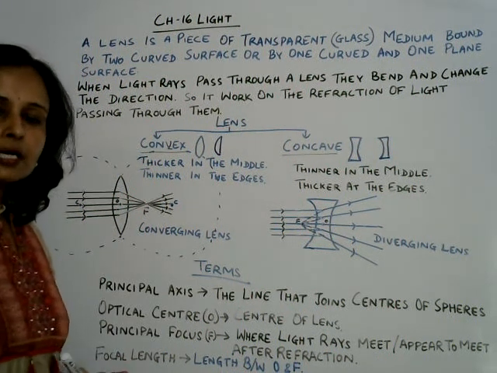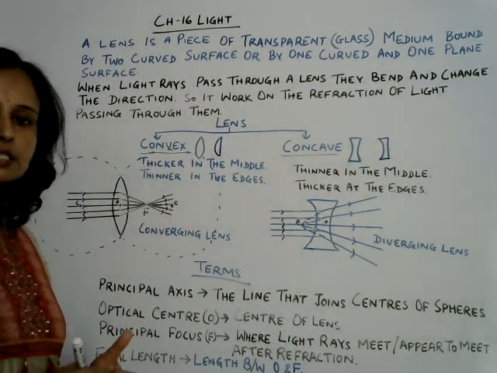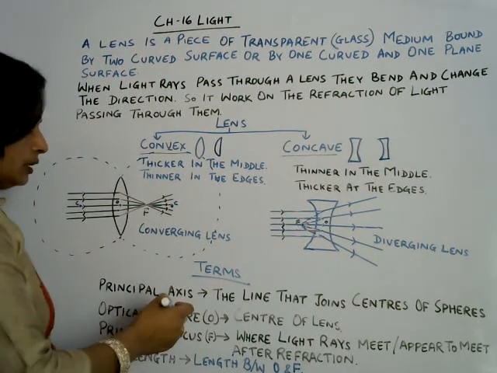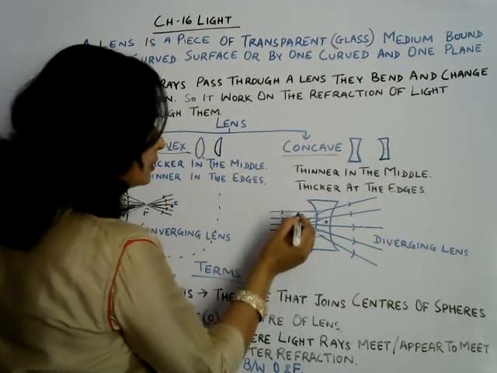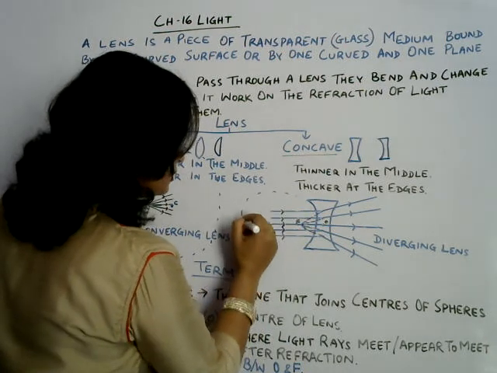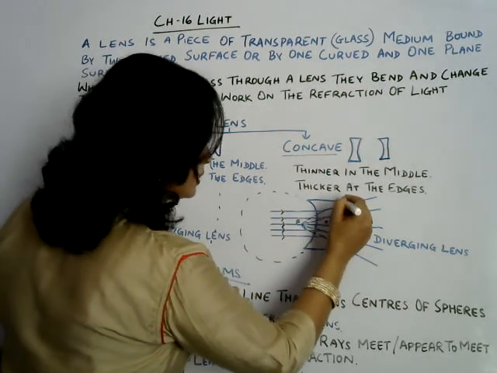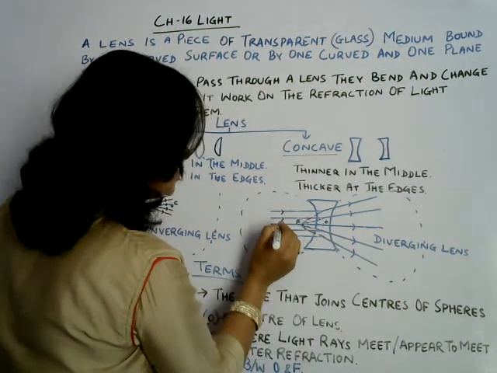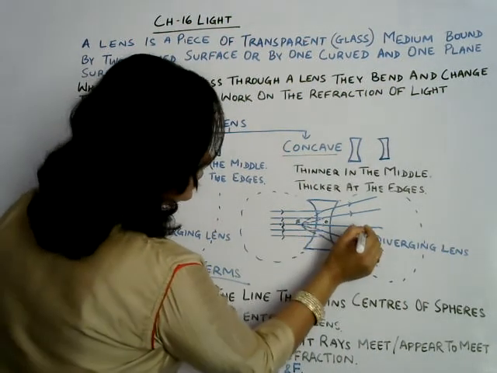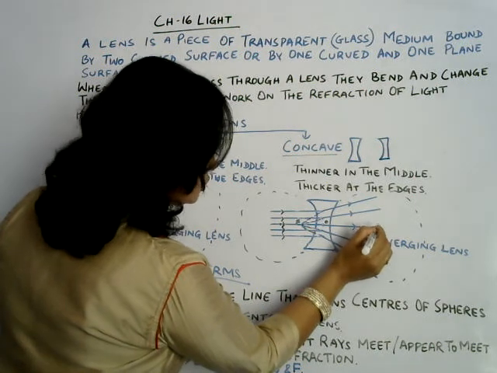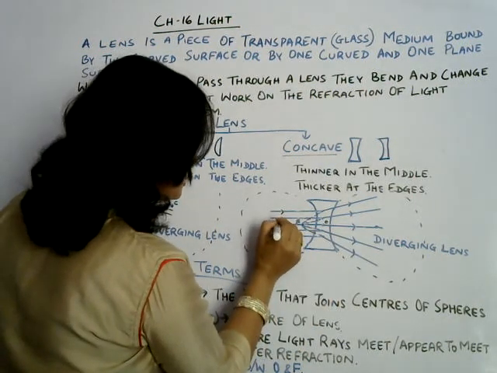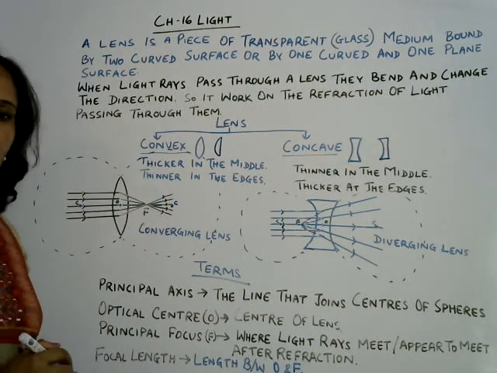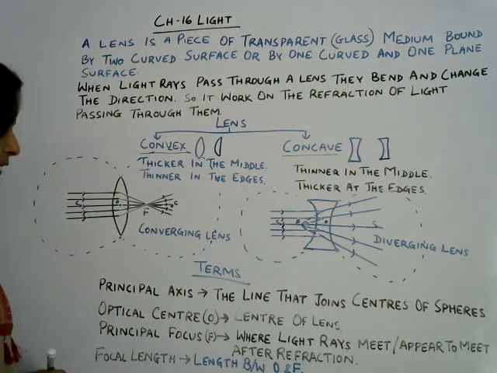So what is principal axis? The line that joins centers of sphere. Okay. In this as well we can make sphere just like this one as well. इस तरीके से हम इसमें भी बना सकते हैं. And here as well one center of the sphere. So the line that will join the center of the sphere is called, what is that? Principal axis.